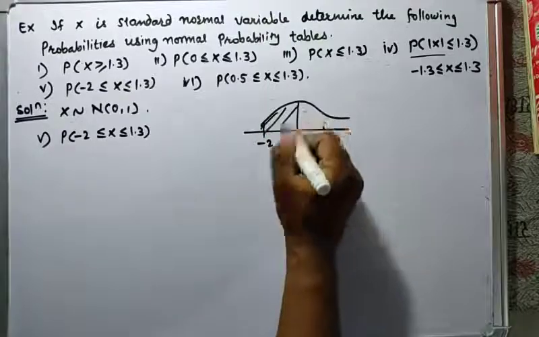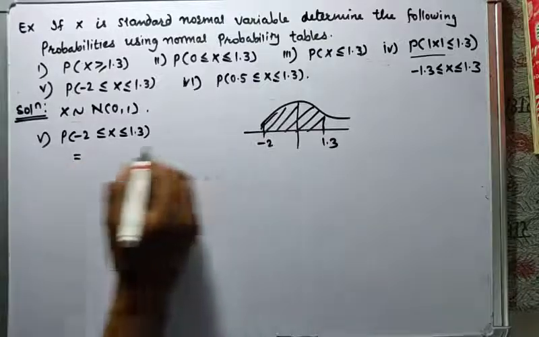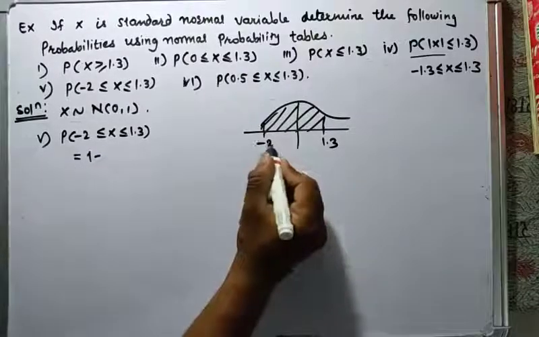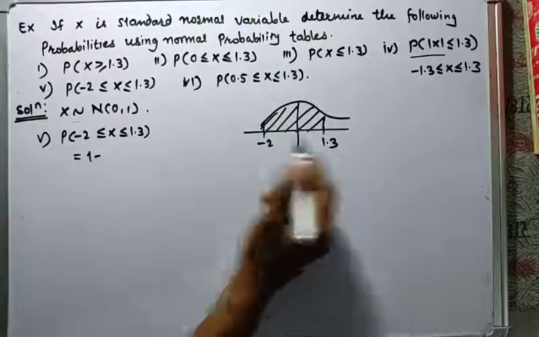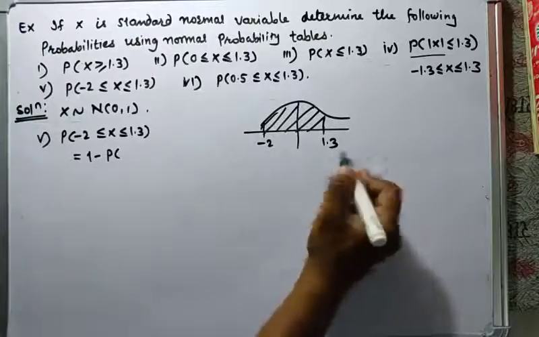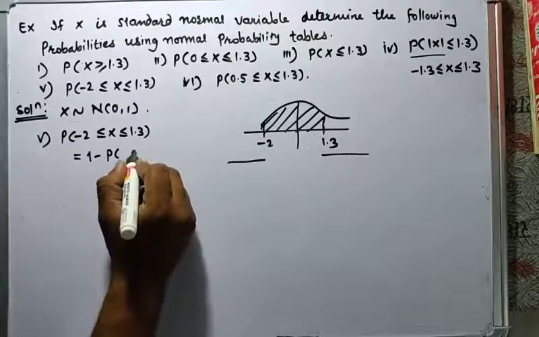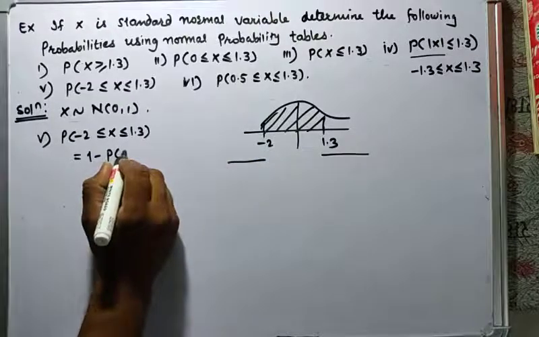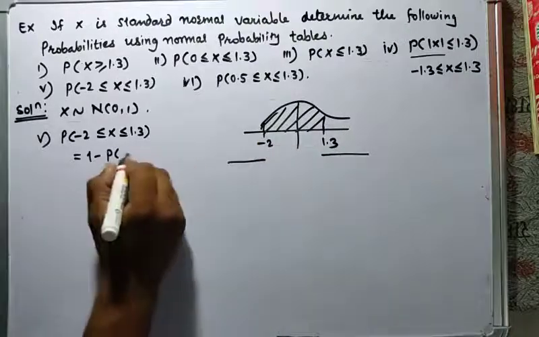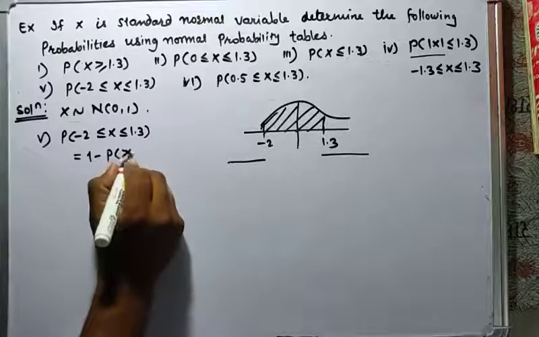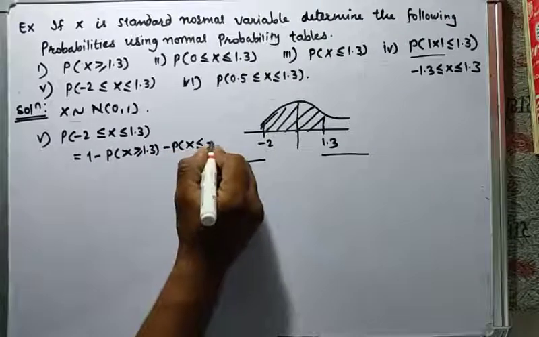To find the probability between minus 2 and 1.3, I can write it as 1 minus probability x greater than or equal to 1.3 minus probability x less than or equal to minus 2. After taking this subtraction, we will have this region.